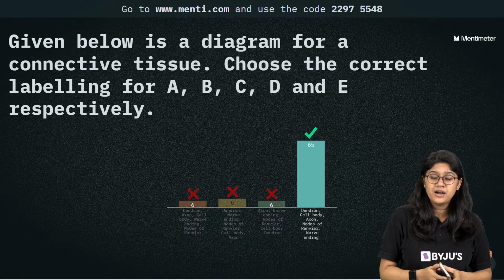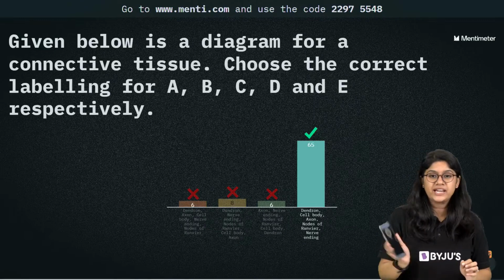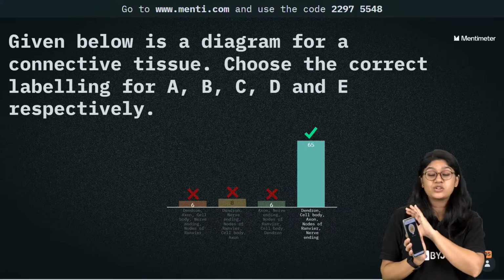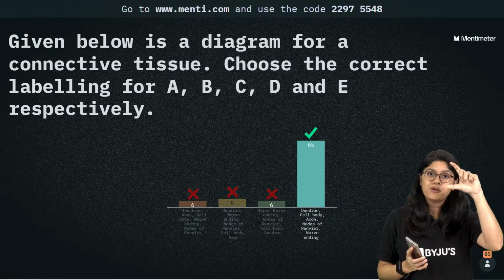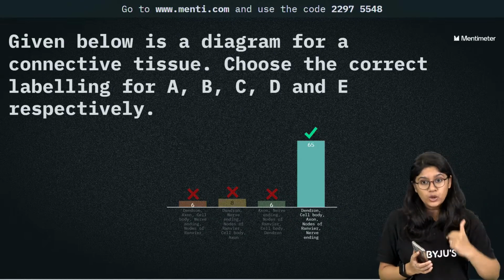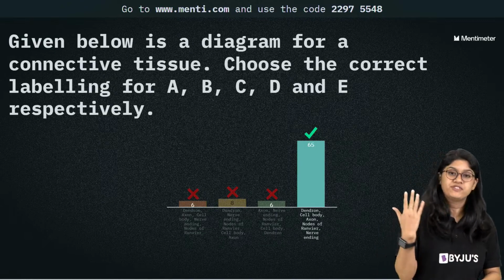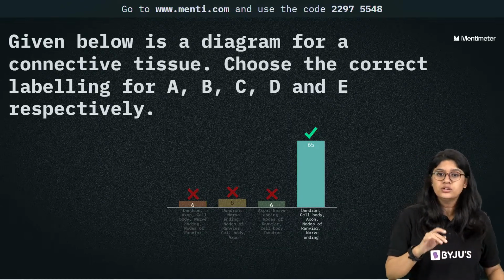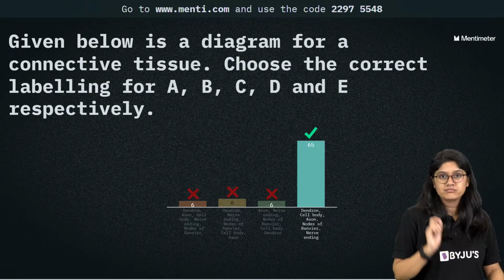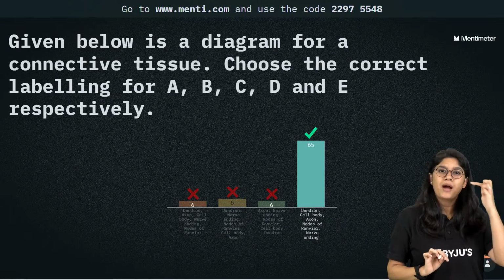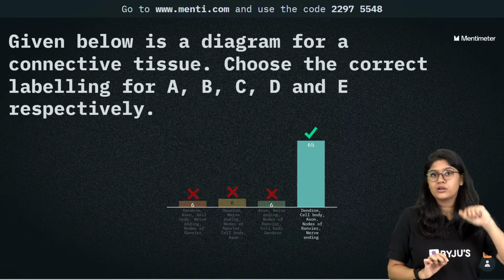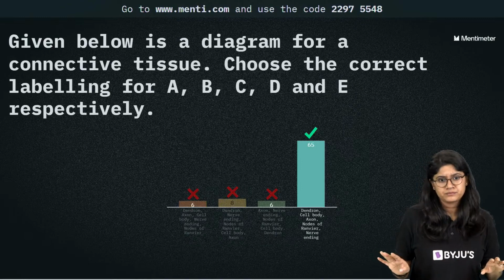But Hema, on the Menti, I can see it was audible, it was clearly visible. So on top of it, we have the diagram, and below it, we have the options. That's why we have tested it out also, and now also I am looking over here because it's clearly visible. Yeah, you might have to move up and down, you have to scroll a little bit, but it's perfectly visible.